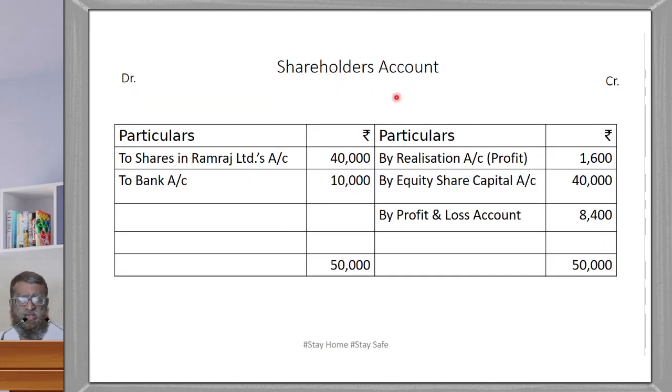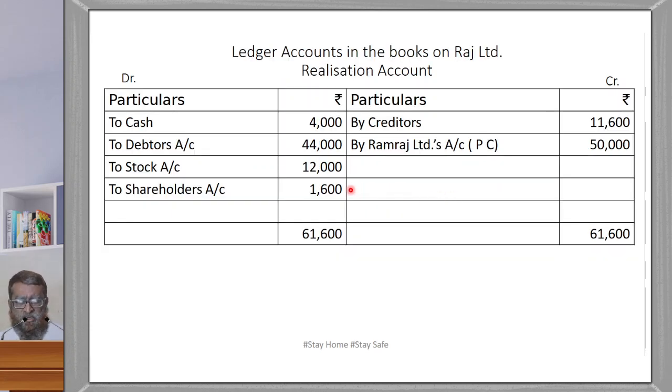Next, shareholders account we have to prepare. By realization account 1,600.